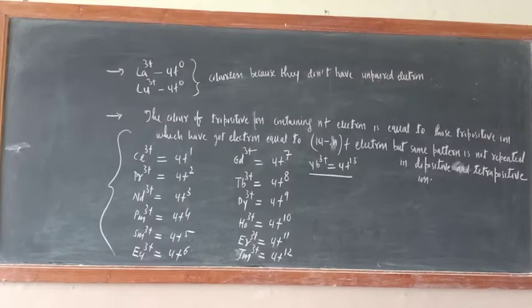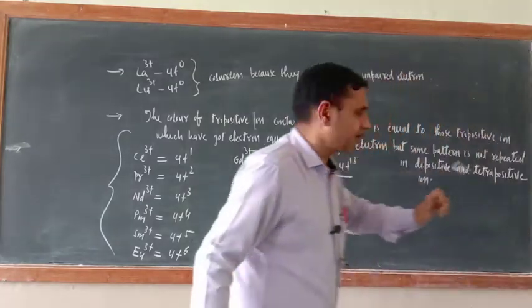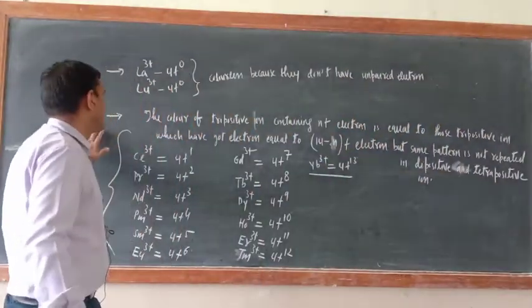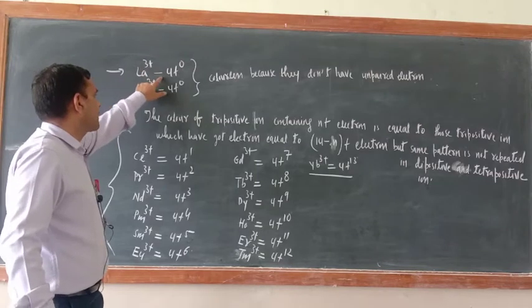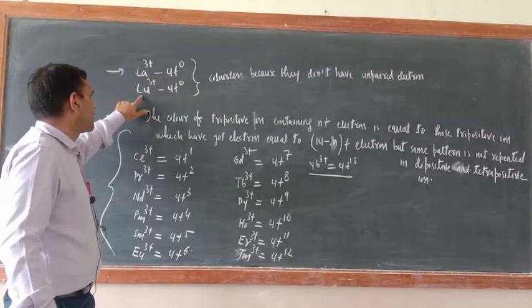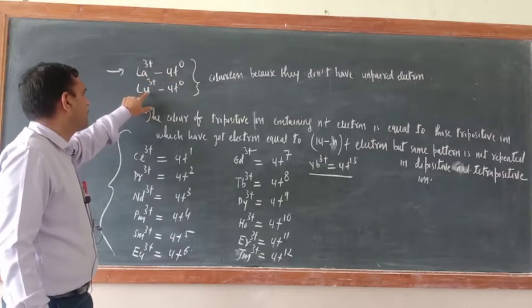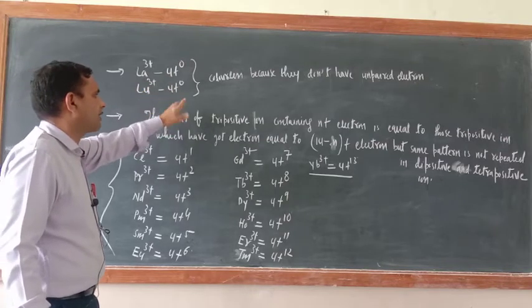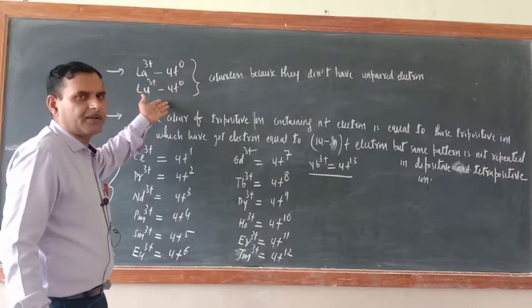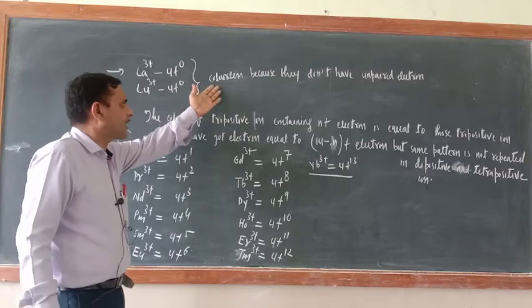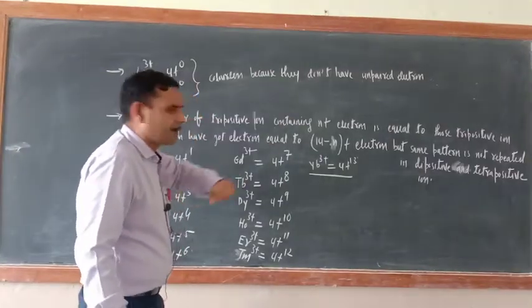So dear cadets, we are still in the colored compound formation of lanthanide elements. So just see, lanthanum 3 positive 4f0 electron, last member lutetium Lu 3 positive 4f14 electron. So f orbitals are not having any unpaired electron, that is why they are colorless, because they don't have unpaired electron.